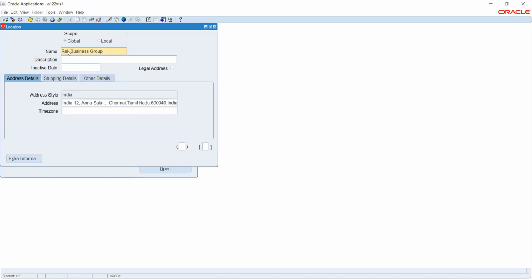Okay, so that is why we have different instances. Instance is nothing but application. So what we are seeing is one application. Basically, if you go into an implementation or any support project, you will see different applications as instances. One will be there for testing, one for development, and one will be our production environment.